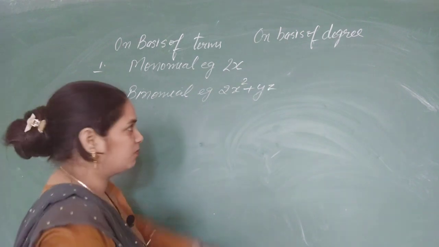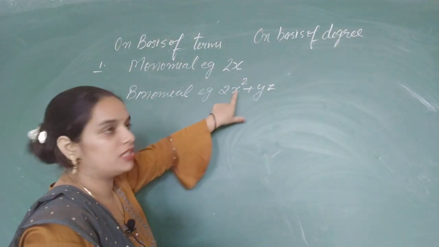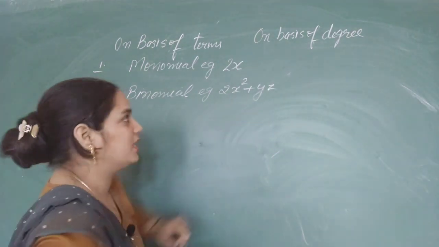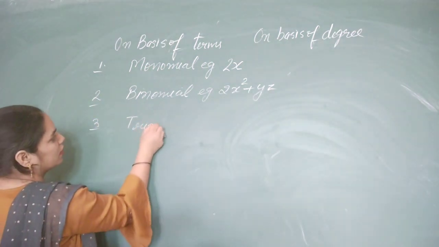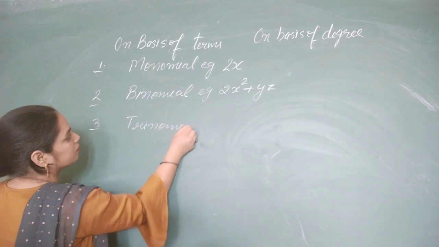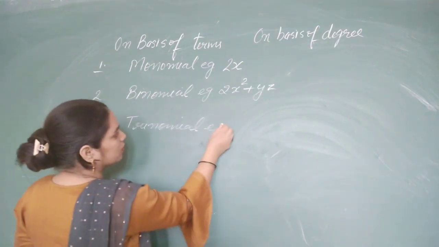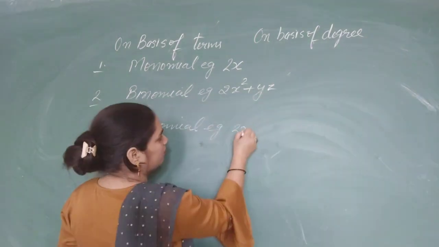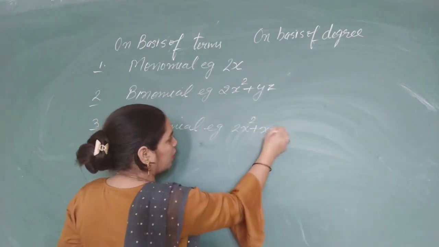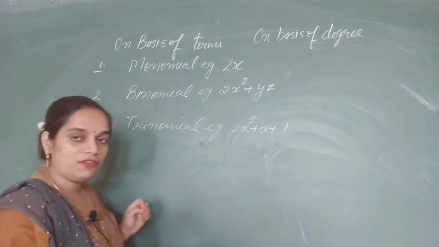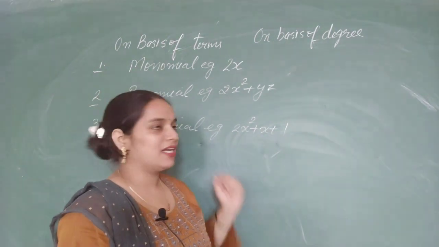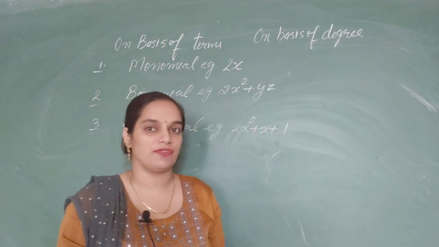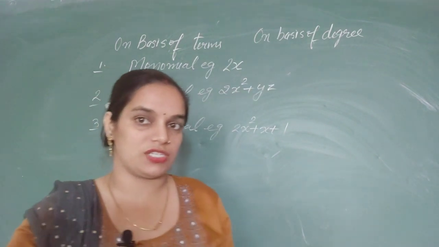Here we have two terms. First one is 2x square and second one is yz. Now the third one is trinomial. Its example will be 2x square plus x plus 1. Here we have three terms. First one is 2x square, second one is x and third one is 1. That is a constant.